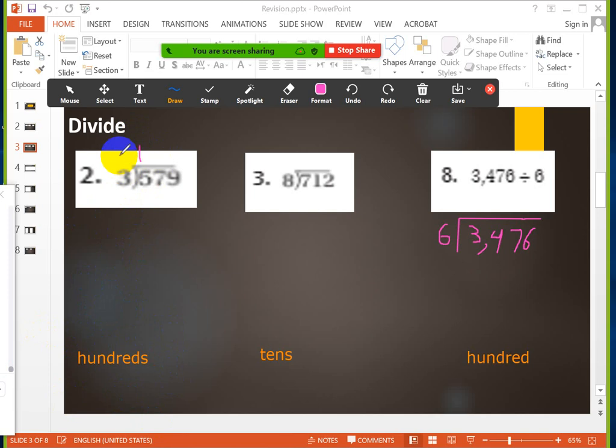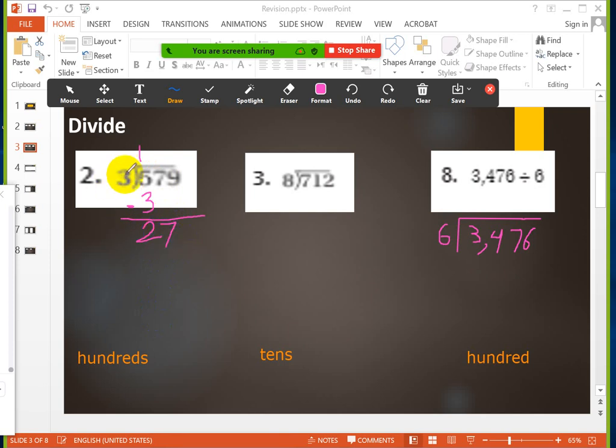1. Now I will multiply. 1 multiply 3 equals what? Equals 3. So I will write 3 here. Then I will subtract. This is the strategy. 5 minus 3 equals what? Equals 2. Now I will take the 7 and put it next to the number. So the number becomes 27.